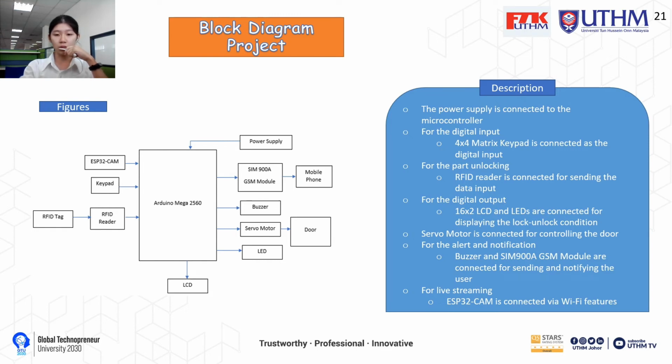The servo motor is connected for controlling the door, and for the alert and notification part, the buzzer and the SIM900A GSM module are connected for sending notifications to the user. For the live streaming, the ESP32-CAM is connected using the Wi-Fi features.